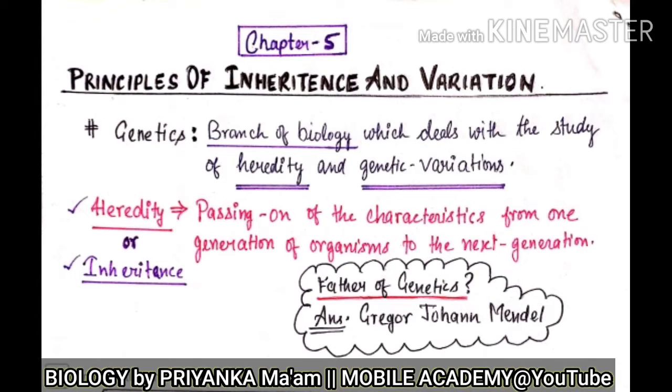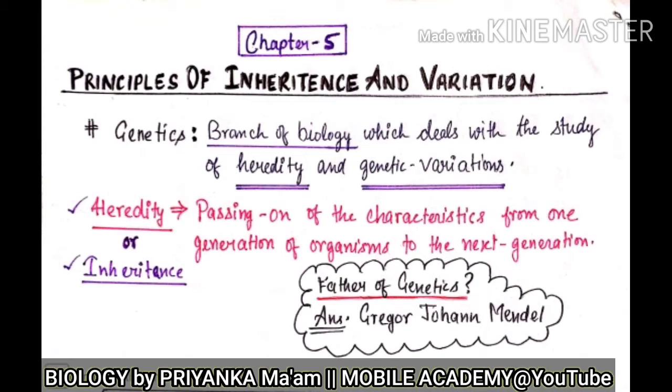Now what is heredity? Heredity is also termed as inheritance. Either you call it heredity or you call it inheritance. Heredity is nothing but passing on of the characteristics from one generation of organisms to the next generation, like passing on of the characters from your parents to you, from the parent generation to the offspring.